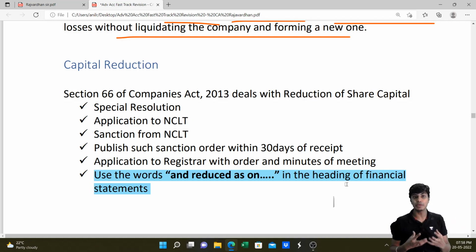People might get deceived by this. It might affect their decision making. That should not be the case. We need to make full disclosure. We need to tell the user of the statements that this clean looking balance sheet is after doing a lot of repairing. How do we convey that?